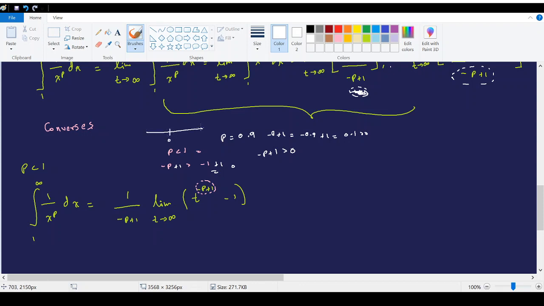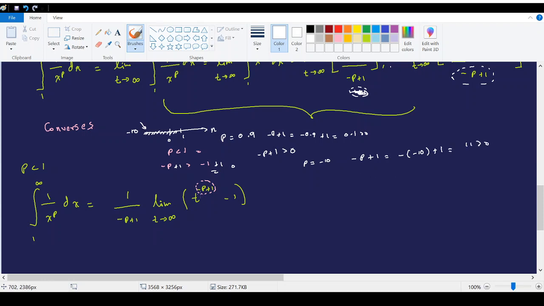If this is the number line, 1 is somewhere here, so we can consider all the p values which are less than 1. You can even take a negative number. Let's say p is equal to negative 10, then again negative p plus 1 will be negative times negative 10 plus 1, and that will be equal to 11, which is a positive number.